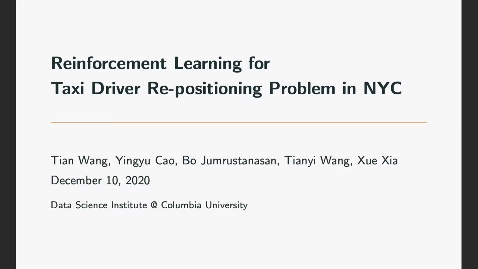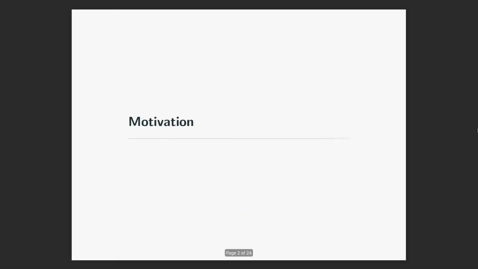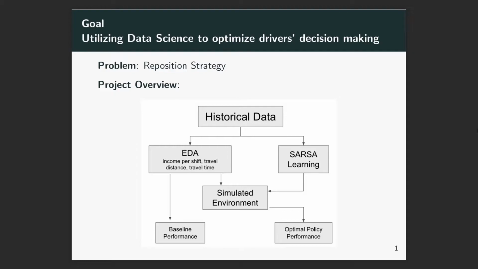During this term, we have built a reinforcement learning model for the taxi driver repositioning problem in New York City. So without further ado, let's jump right into the motivation part. The goal is to optimize the decision-making of NYC taxi drivers using data science. Here we focus on the reposition decision, where a driver should look for passengers to earn more per shift.